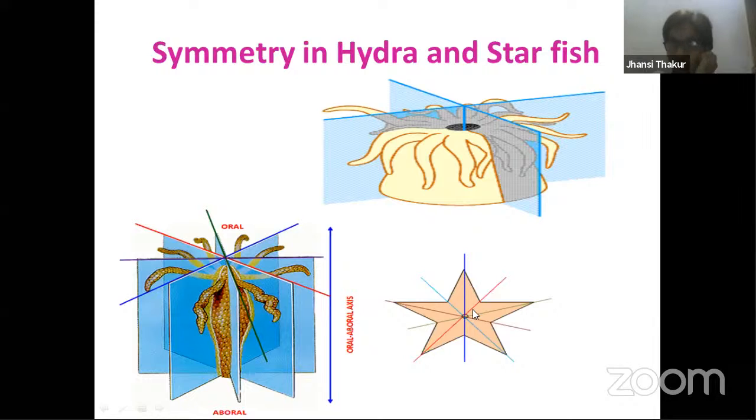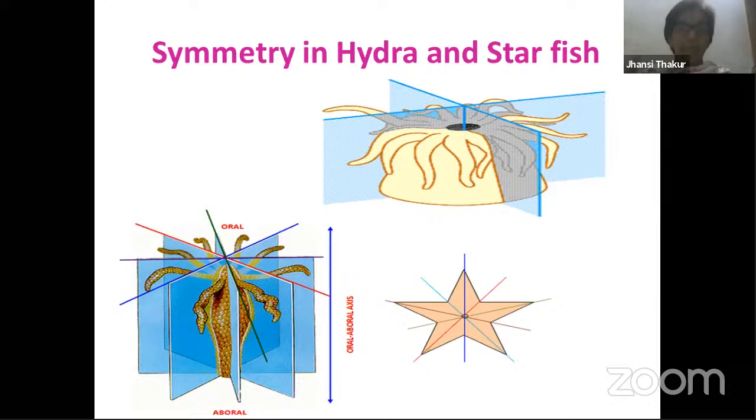But here, as you could have understood, I'm talking about starfish. Here we say this is pentamerous symmetry because these organisms have 5 arms. So you can get two equal parts only in 5 different angles, when you make the plane pass through the center of this body. So this is pentamerous.